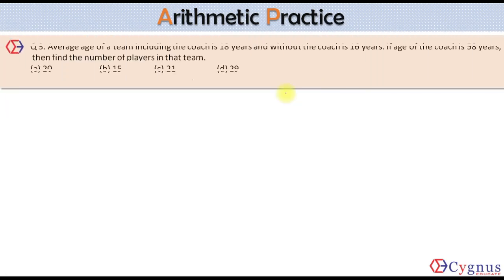What's the next one? The average age for the team including the coach is 18 years and without the coach is 16 years. If the age of the coach is 58 years, then find the number of players in the team. Let's say the number of players is n, and when you include the coach, it becomes n plus 1. When there were only n players, at that time the average age is 16 years, and including the coach the average age is 18.